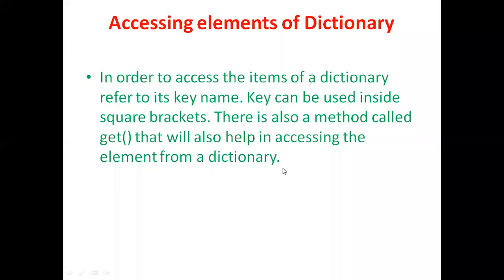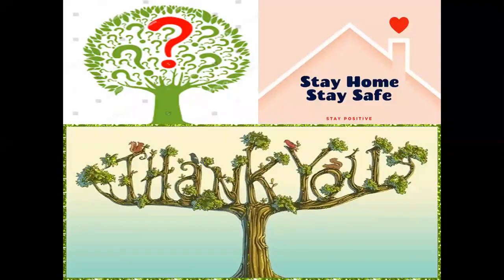So with this, we have completed all the data types: integer, floating point, and complex data types, string, list, tuple, boolean, dictionary, and set. If anybody is having doubts regarding these data types, please raise your hand and I will unmute you so that you can clear your doubts. If nobody has doubts, we can close the class. From the next class, we are going to discuss operators in Python.